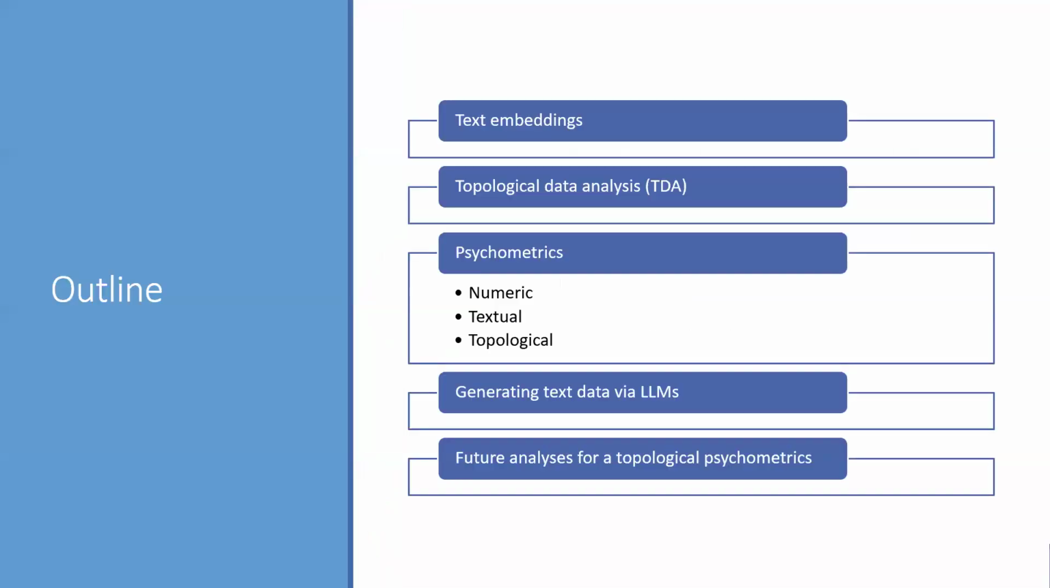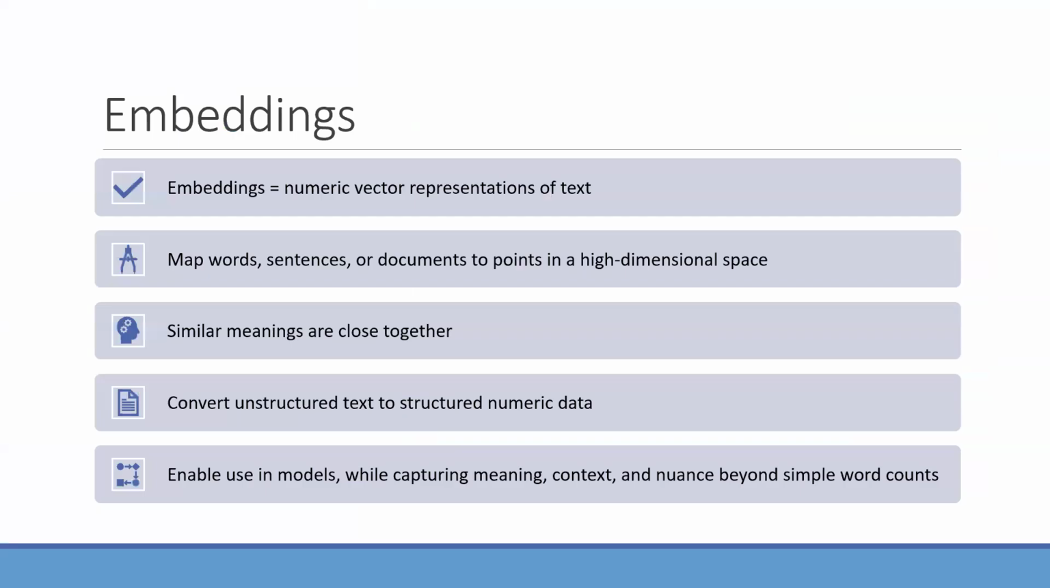So this is the outline of the talk. First, I'll give a very brief overview of text embeddings. Then I'll go over the methods of topological data analysis, or TDA. Then I'll give a review of different types of psychometrics like numeric, textual, and topological. And then there isn't really an available data set for this analysis, so I generated the text via large language models, and I'll review how that was done. And then I'll get into future analyses for topological psychometrics.